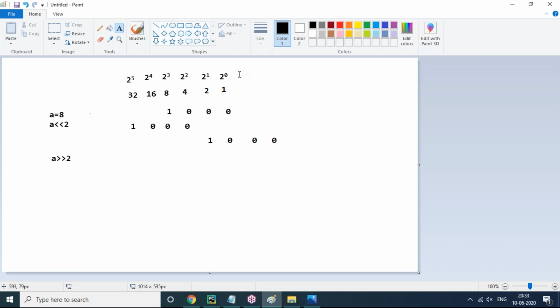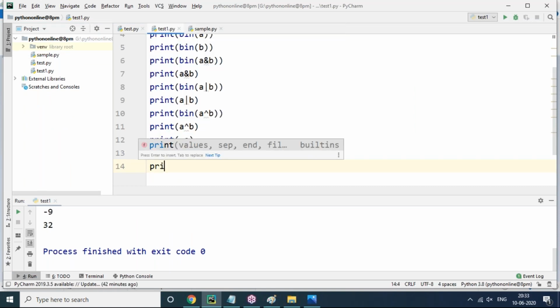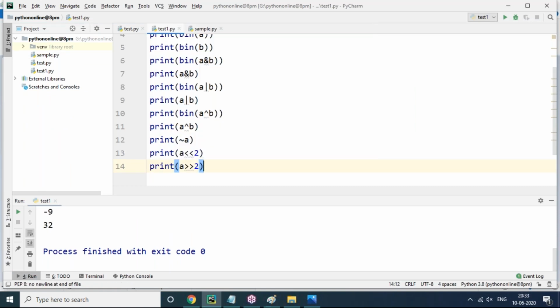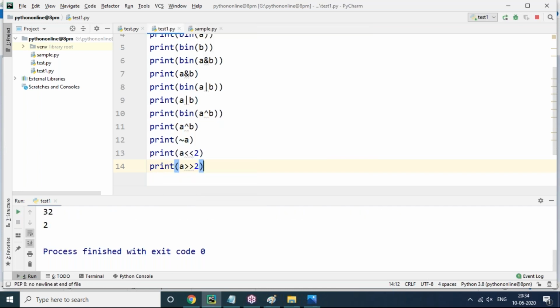No values here. So 1 into 0, 2 into 1, how much is it? 2. So a right shift 2 is 2 only. This is called left shift and right shift.